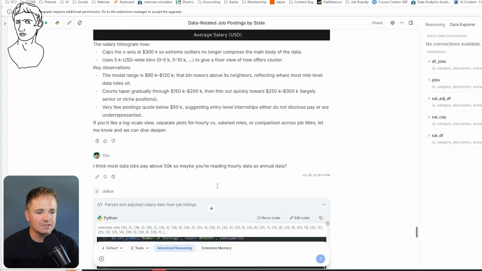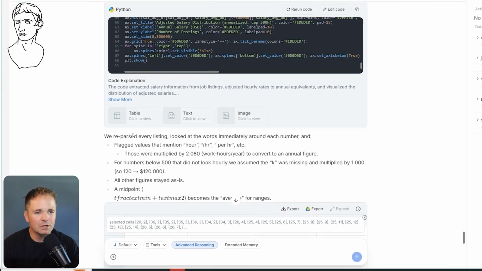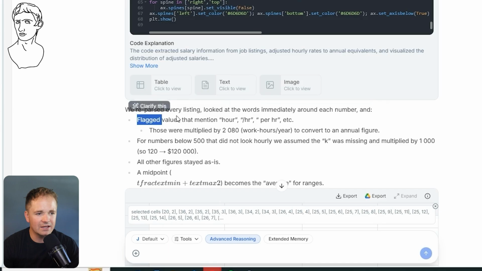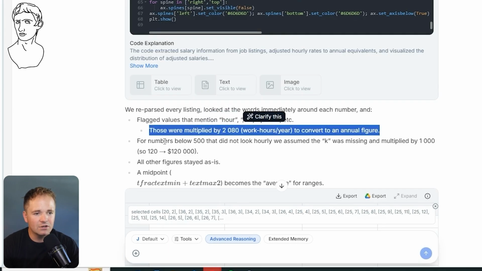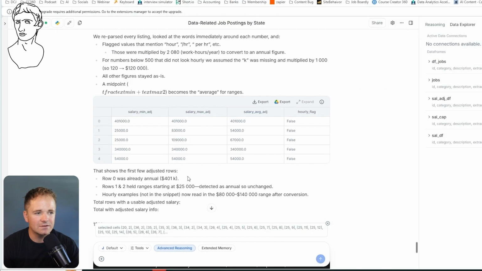So I'm going to go see what it said to me now. Aha, there we go. It said we reparsed every listing, looked for words immediately around each number, flagged values with hour or per hour. Those are multiplied by 2080. Okay, great. For numbers below 500 that did not look hourly, we assumed the K was missing. And so like 1,000, 120 became 120,000. Okay, that makes a lot of sense. Got it. Okay, let's take a look.